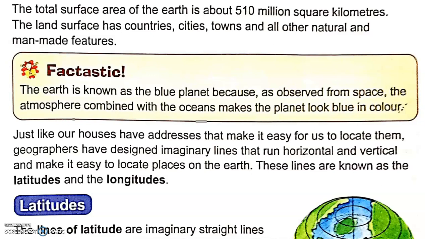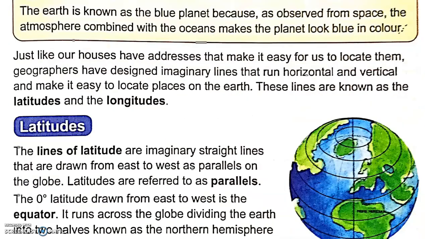Earth is known as the blue planet because, as observed from space, the atmosphere combined with the ocean makes the planet look blue in color. This is why it is called the blue planet. Some people also call it the blue marble.